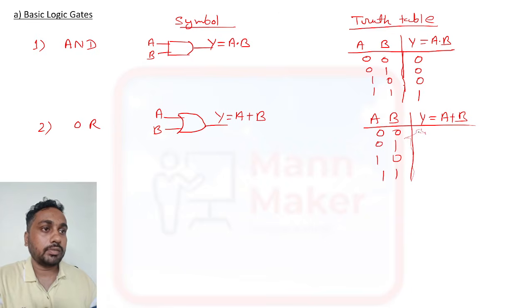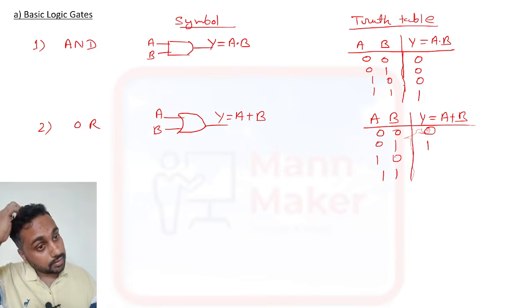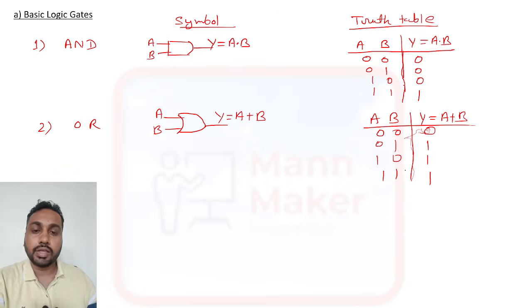So 0 plus 0 is 0, 0 plus 1 is 1, 1 plus 0 is 1, and 1 plus 1 is also 1. This is the truth table of the OR gate.